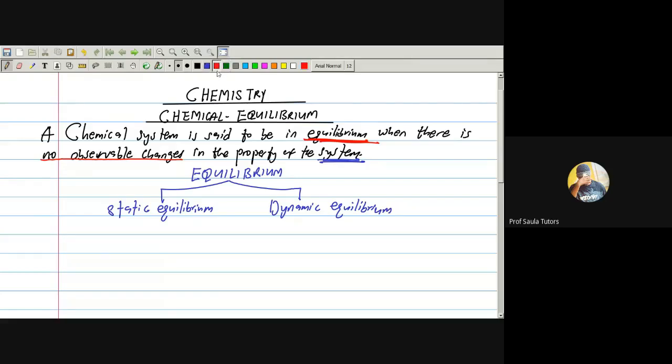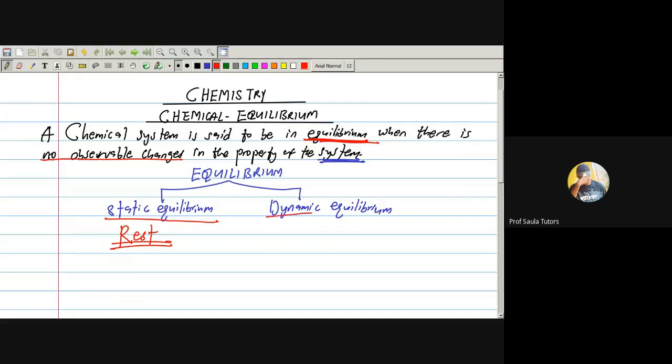There is a word we normally use in physics whenever a body is at rest. When the body is not moving, we say the body is at rest. I believe we have heard of this before, probably when we were doing equations of motion and projectile. If they tell us that a body is at rest, it means that it is not moving at all. So, static equilibrium: you can say a body is in static equilibrium when the body is at rest, that is, when the body is not moving at all.